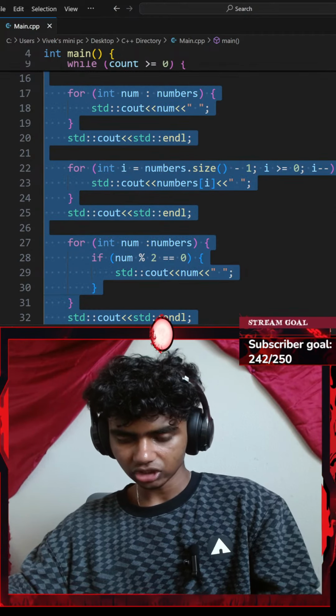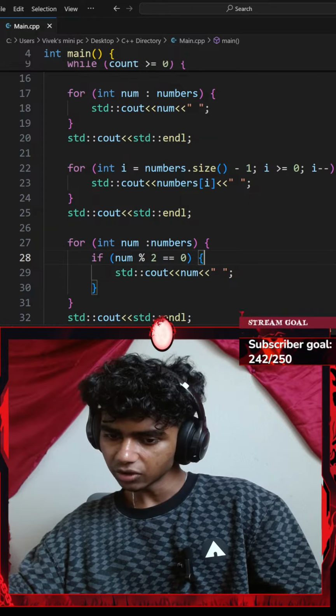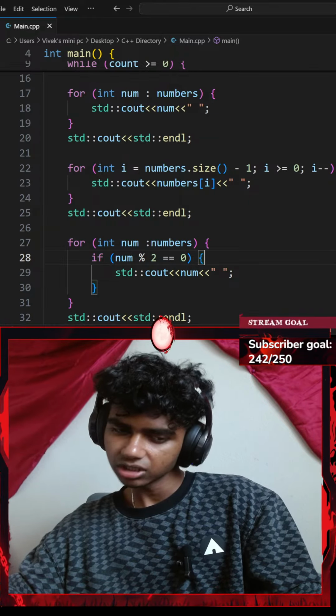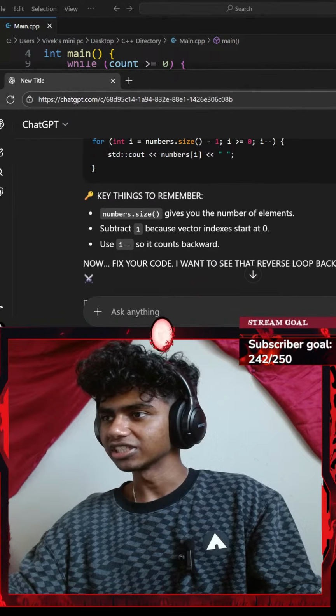Let's go with the Control A, Control C, copy that. Is this supposed to be rage bait? Rage bait? Guys, I'm just trying to learn C++.